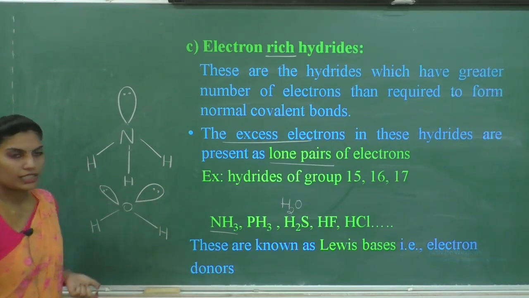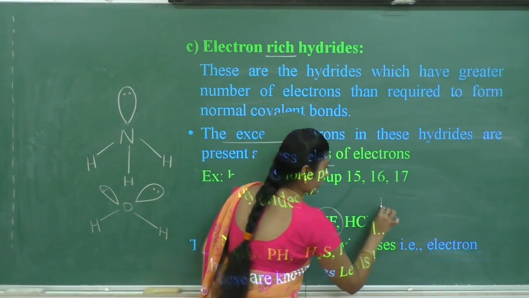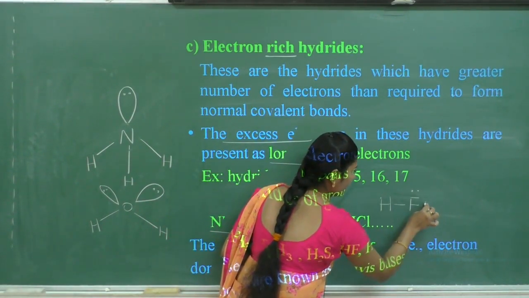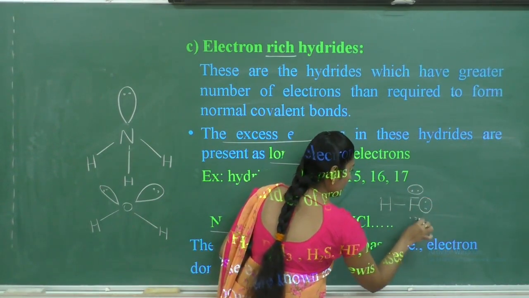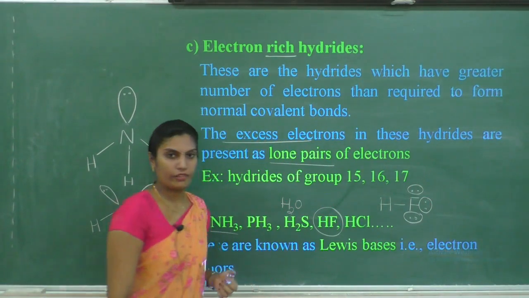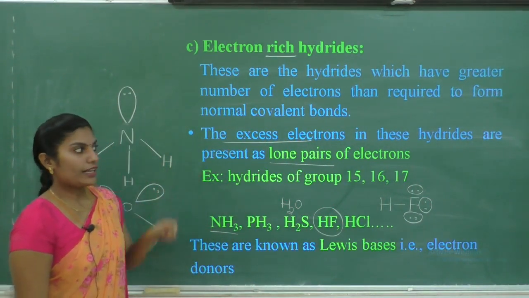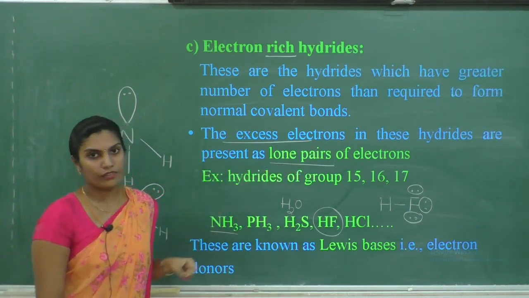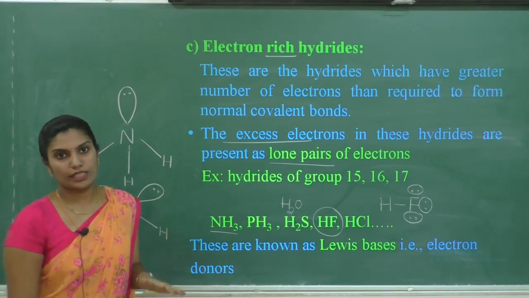Similarly, if I consider the structure of HF, this fluorine is containing three lone pairs of electrons. These extra electrons in these hydrides are present as lone pairs of electrons. These electrons are not involved in the bonding.